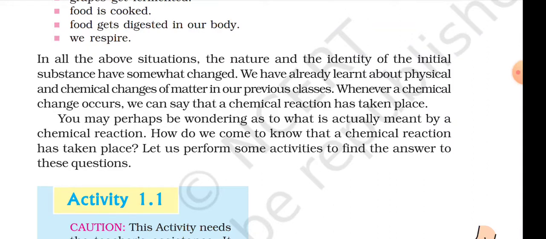We have already learned about the physical and chemical change of matter in our previous class. Whenever a chemical change occurs, we can say that a chemical reaction has taken place. You may perhaps be wondering as to what is actually meant by a chemical reaction. How do we come to know that a chemical reaction has taken place? Let us perform some activities to find the answer to this question.